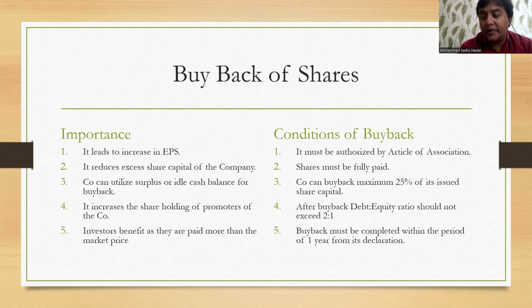Company can buy back a maximum of 25% of issued share capital. Only 25% of the share capital you can buy back from the public. After buyback, the debt equity ratio should not exceed 2:1. Meaning the debt can be at maximum double the equity, not beyond that. If it is less, it is fine, but not beyond that.